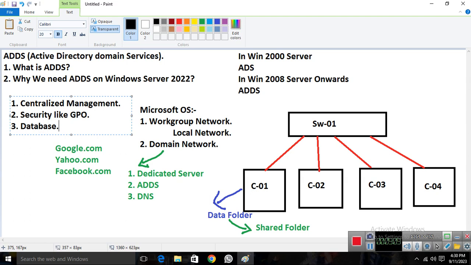For a domain network, we need to install a dedicated server, and install and configure AD and DNS services. After that, that network automatically becomes a domain network.